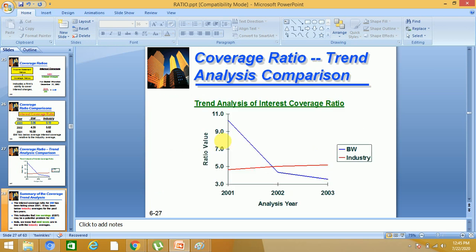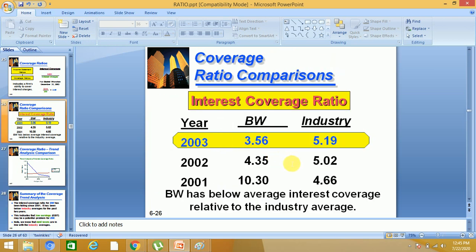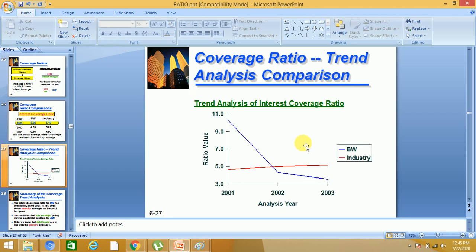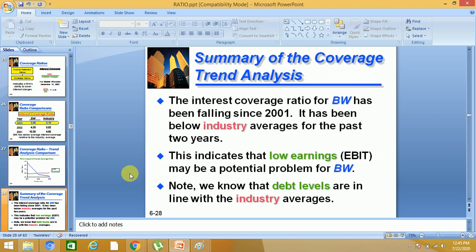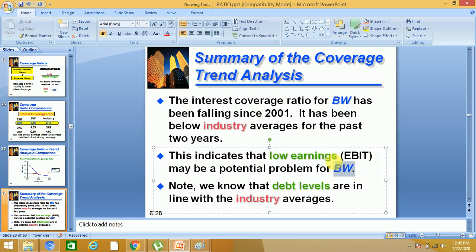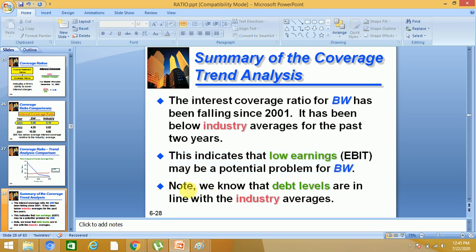See, we were above here, but now this year we are below, and this year we are below the industry average. This indicates that low earnings, meaning EBIT, may be a potential problem for Basket Wonders.